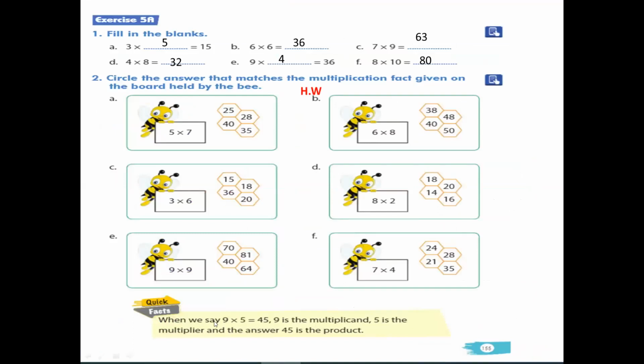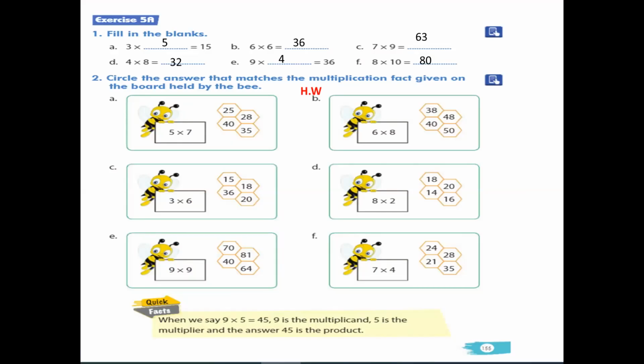Okay, now question number 2. Children, this question is homework for you. So I will explain only one. You have to complete it on your own. Come to question A. Here the multiplication is given, and options are also given. You have to only find out the correct answer.